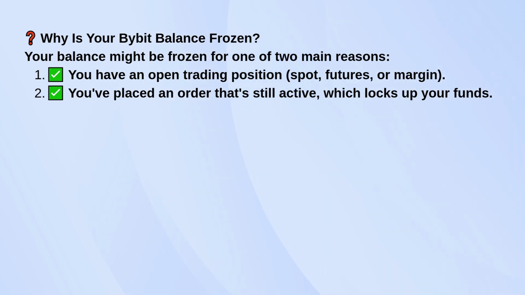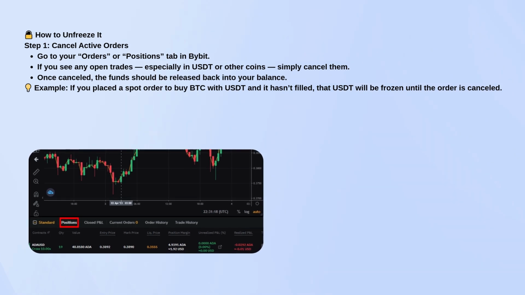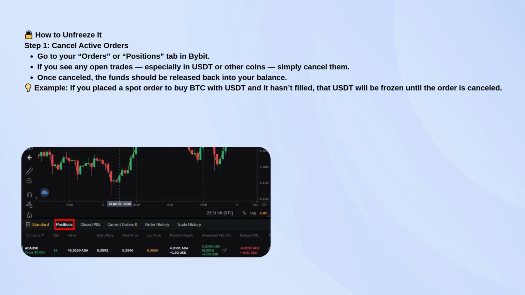When you place an order, BYBIT locks up the funds you're using for it. That's why it seems like your balance is stuck. So to unfreeze it, the first thing to do is check your active orders. Open the BYBIT app or site, go to your Orders or Positions tab, and look for anything still open.